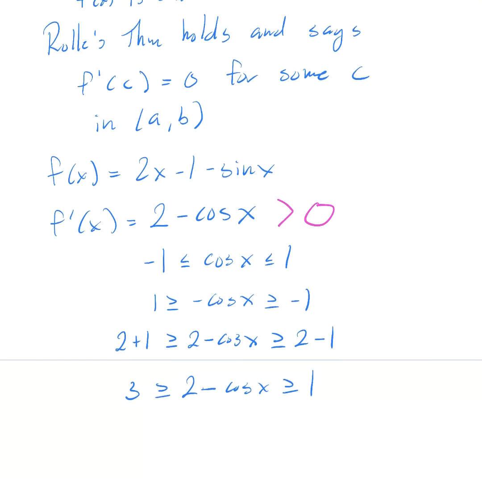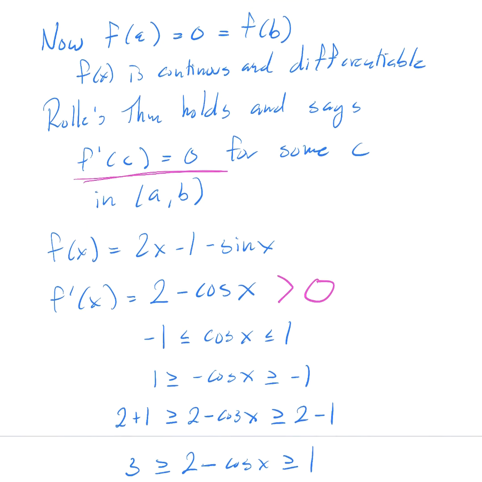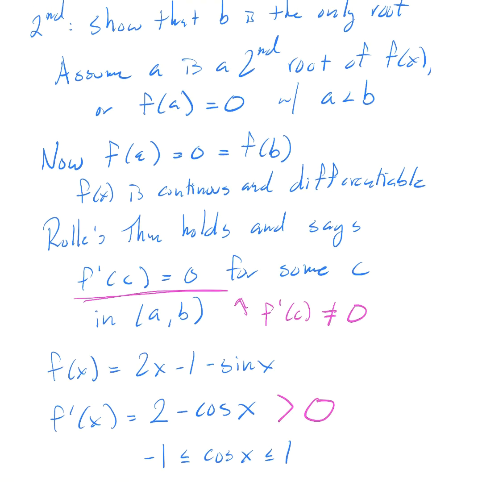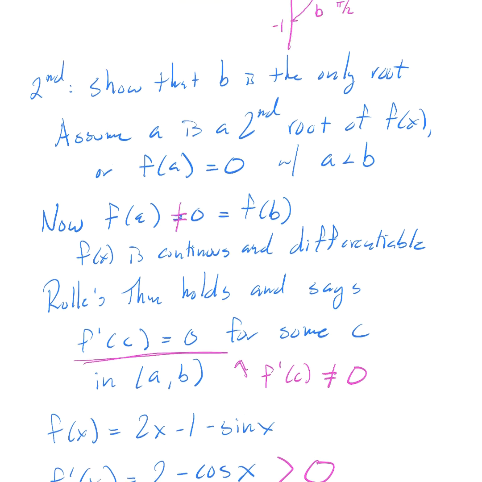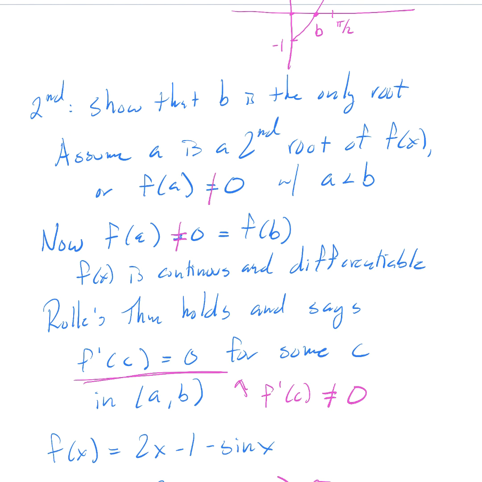But there's supposed to be some place where f prime of c equals 0. So because f prime of x is positive, f prime of c does not equal 0. Which means this can't happen. F of a equals 0 equals f of b. This cannot be true, because we've already established it's definitely true for b.